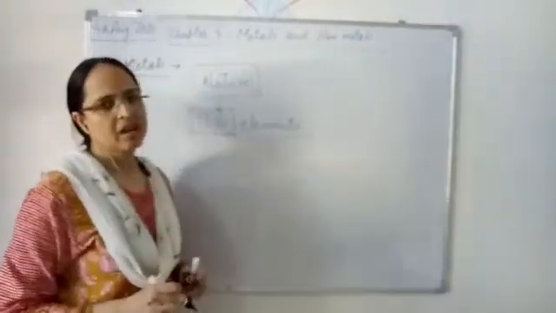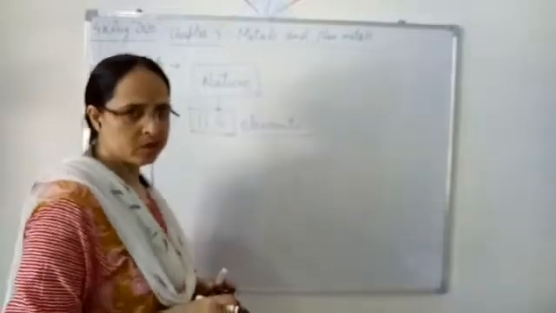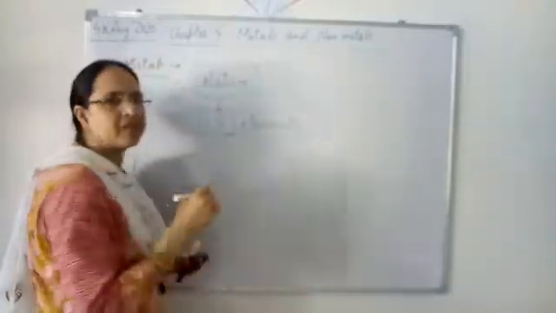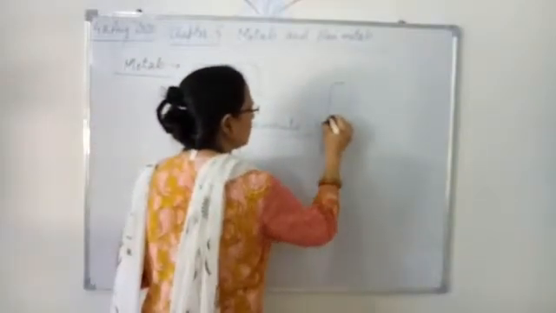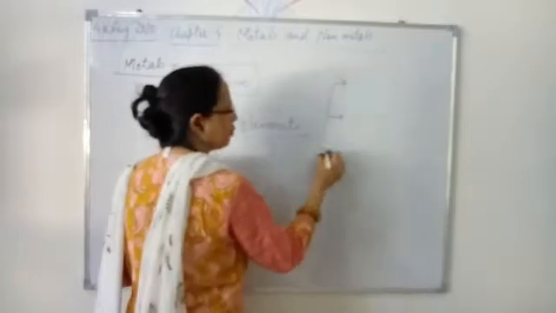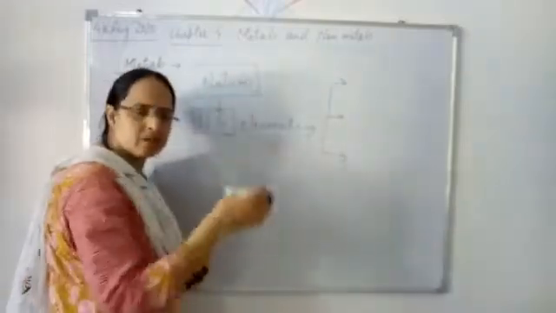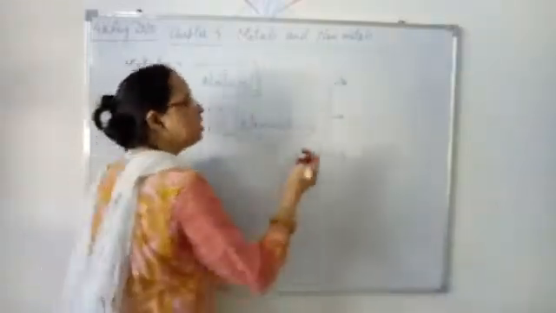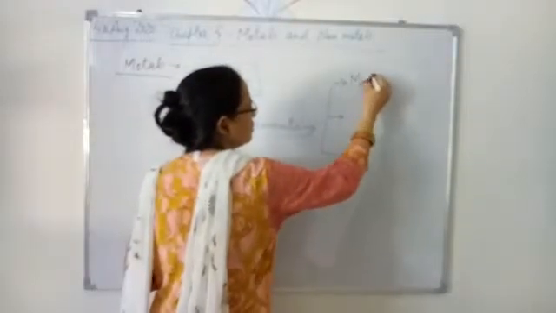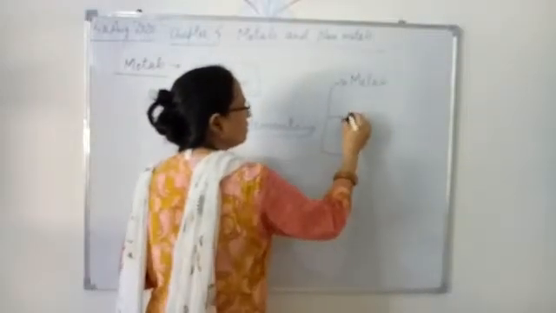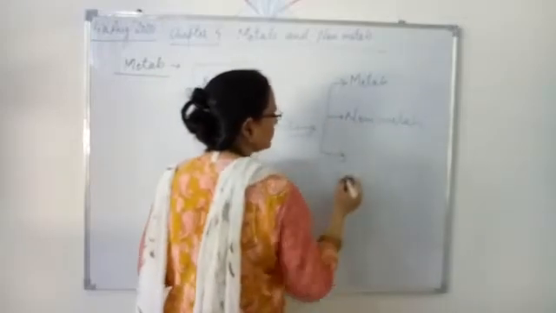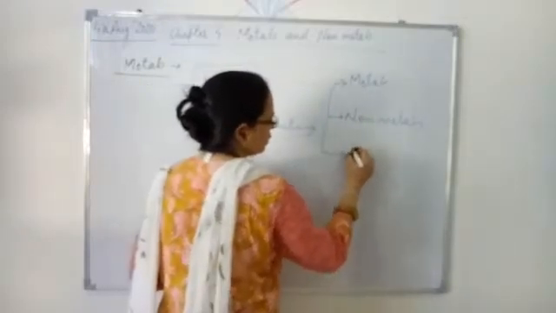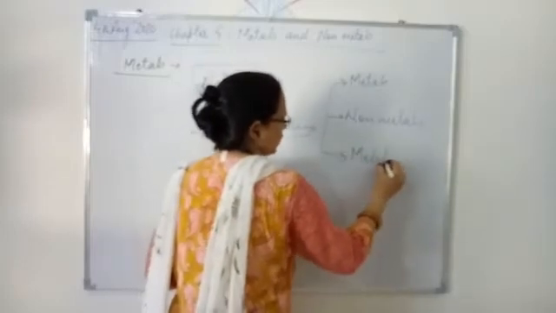Out of these 116 elements, according to their different properties, they are categorized in three forms. The first one is metals, second non-metals, and the third one we call metalloids.